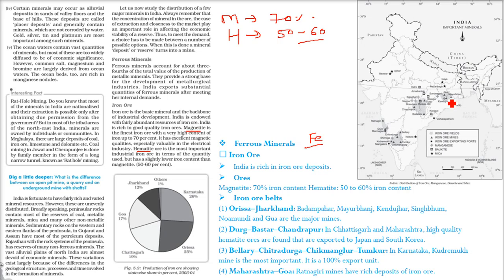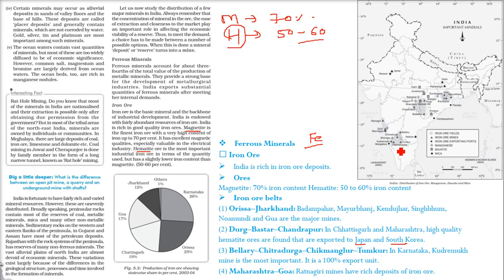Then we have Durg, Bastar and Chandrapur, in Chhattisgarh and Maharashtra. The high quality hematite ores I was talking about are found here, and they are exported to Japan and South Korea. Coming to this place, we have Bellary, Chitradurga, Chikmagalur and Tumkur.